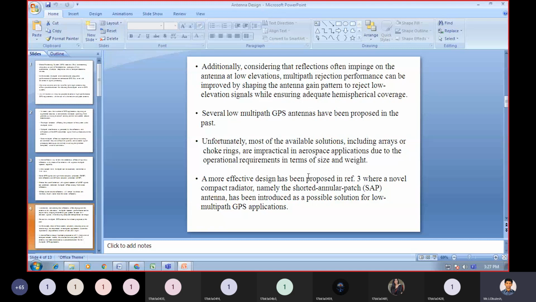A more effective design has been proposed in reference 3, where a novel compact radiator, namely the shorted annular patch antenna, has been introduced as a possible solution for low multipath GPS applications.